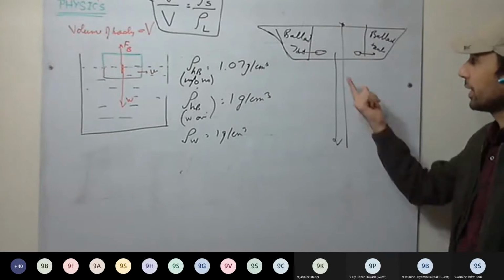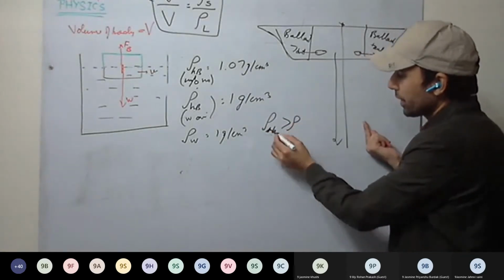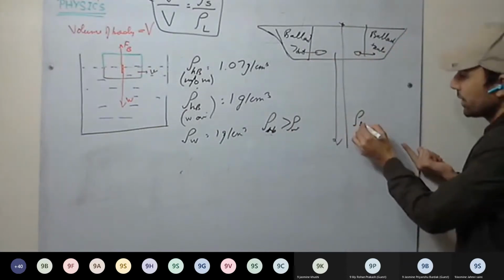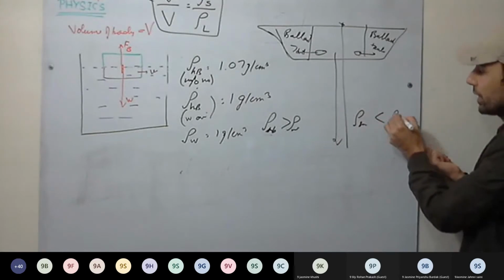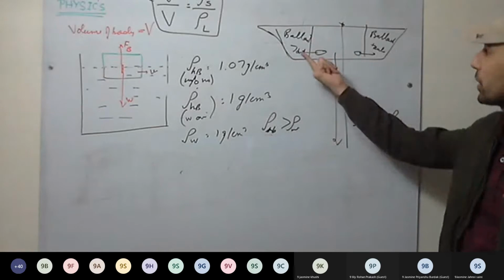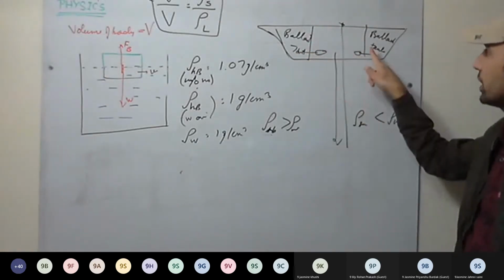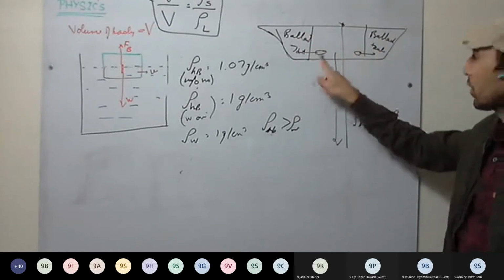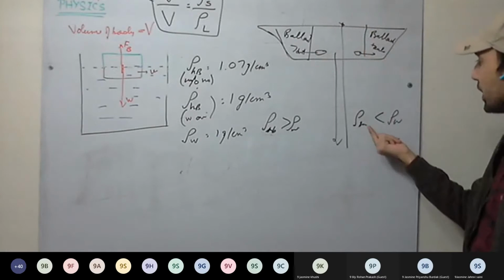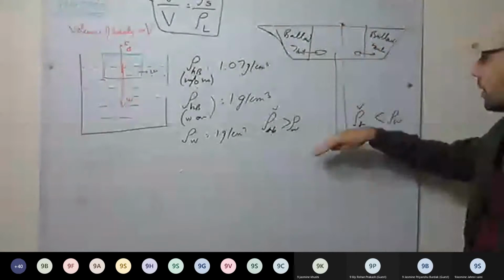Understood this one? Initially, when the density of the submarine becomes greater than the density of the water, it will sink. And in the second case, when the density of the submarine decreases and becomes less than the density of water, it rises. And how do we increase and decrease it? By using the ballast tanks. Once they are filled with water, it sinks down, and once they are filled with air from the pressurized cylinder, it starts to rise. We are increasing and decreasing the density of the submarine to make it sink or rise.